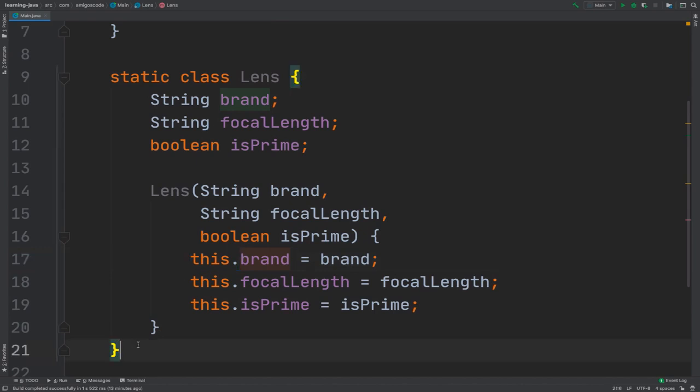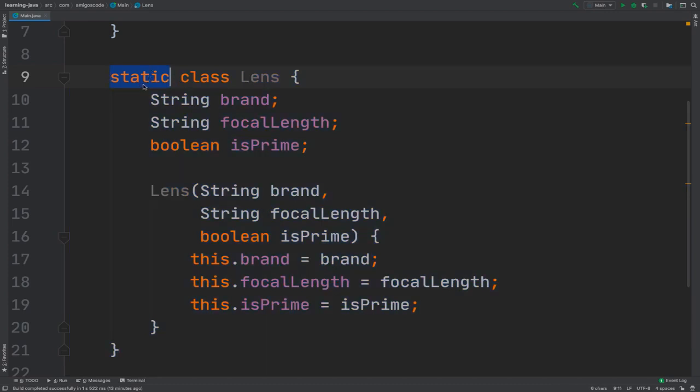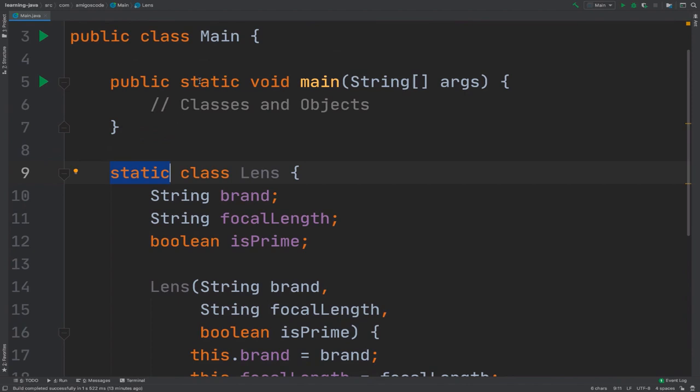So this now is our blueprint. This is our template for creating lenses, right? Just bear in mind that the reason why we are using the static keyword is because we want to be able to use this class inside of this public static void main.